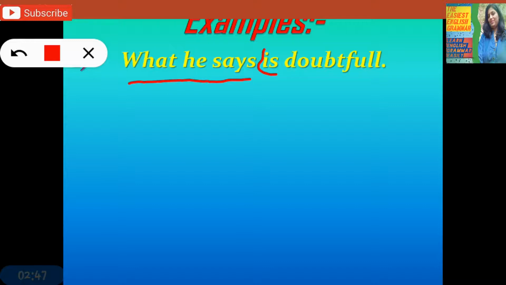A main clause stands on its own and has its own meaning, but a subordinate clause depends on the main clause for its meaning, and that subordinate clause has three kinds: noun clause, adjective clause and adverb clause. So what he says is a subordinate clause. What kind of clause is it, and how do we identify it? Ask the question here: what is doubtful? We get the answer, what he says. So what he says is a noun clause.